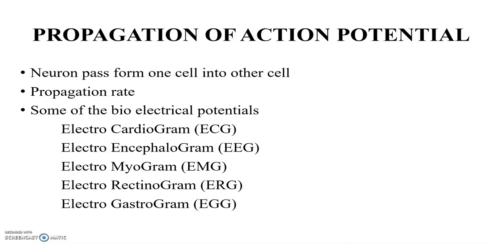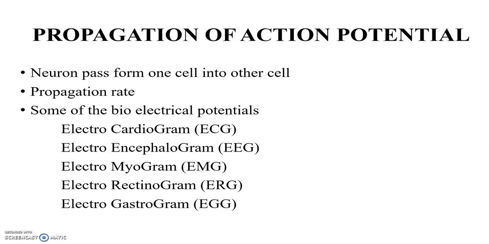Next, what is the propagation rate? That means how fast the voltage is propagated: the rate at which an action potential moves down a fiber, or the propagation from cell to cell. It is also called conduction velocity. The conduction velocity varies and depends on the types and diameter of the nerve fibers.